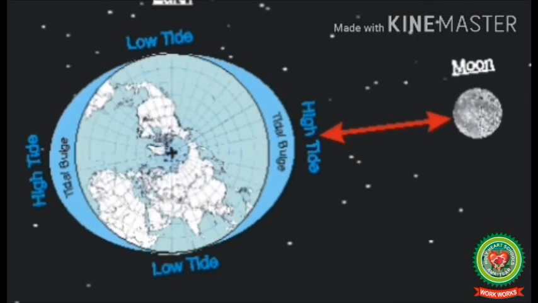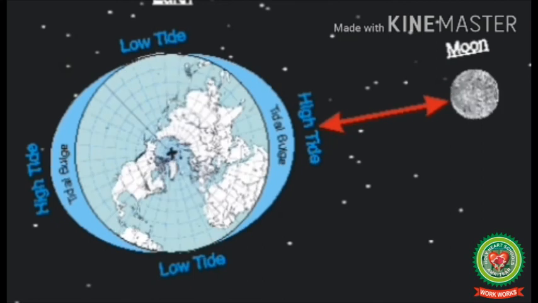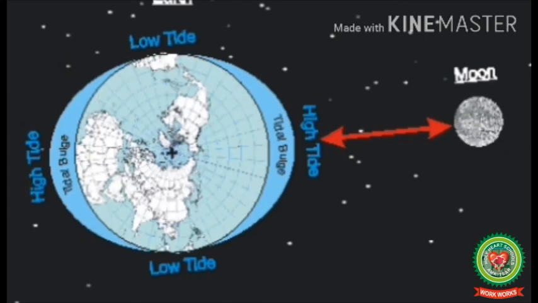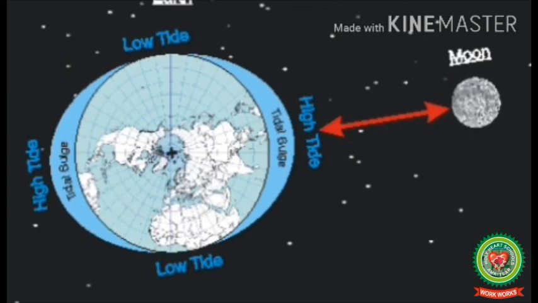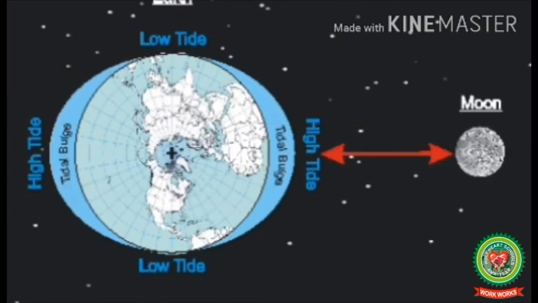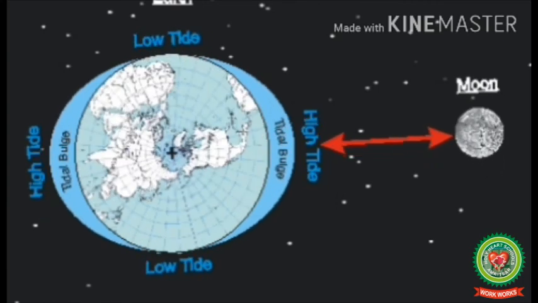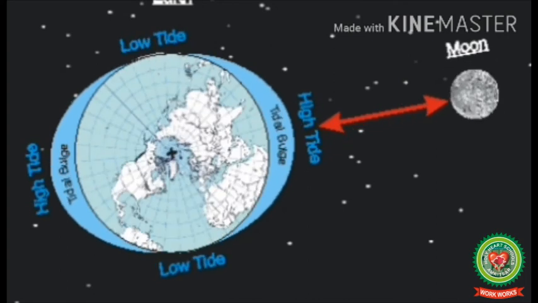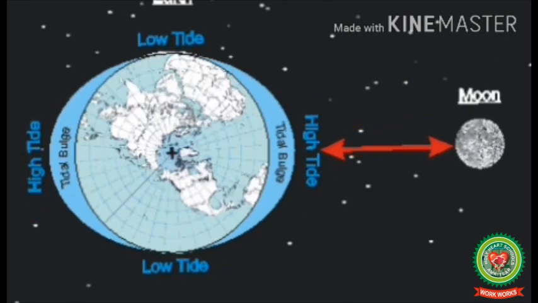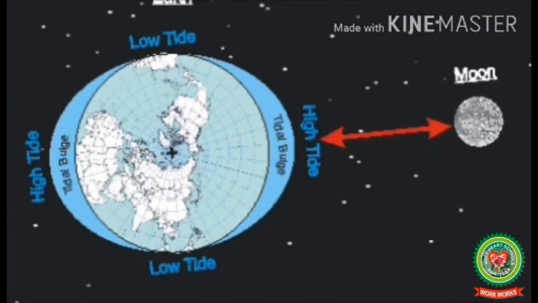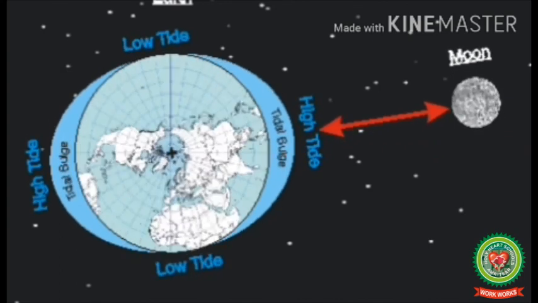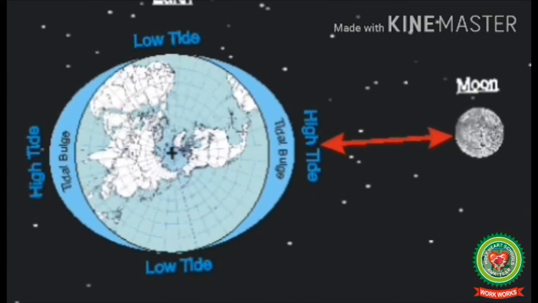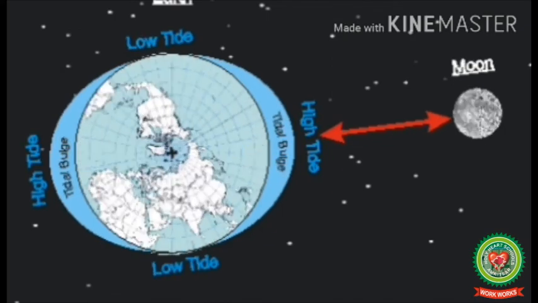Now, every place on the earth faces the moon once a day. It means that place should have one high tide or one low tide every 12 hours. But there is another surprise. By the time the earth rotates on its axis once and comes back to its original position, the moon has moved on a bit because it is also orbiting the earth at the same time. That means the earth has to catch up with the moon, so the next day high tide is 15 minutes later.